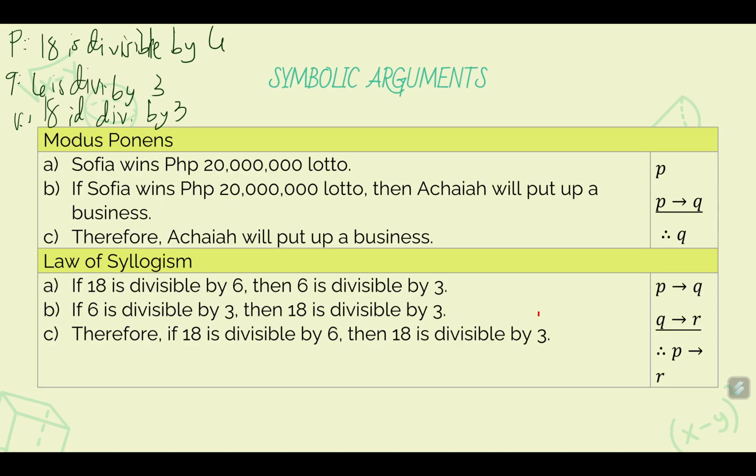We move to the first example. We will use modus ponens. So if P is true and P implies Q is true, therefore the statement Q is true. Our first given here: suppose that Sophia wins a 20 million peso prize in Lotto. So we assume that statement is true. And then we assume another statement: if Sophia wins the 20 million peso lotto prize, then Akia will put up a business. So therefore, Akia will put up a business.